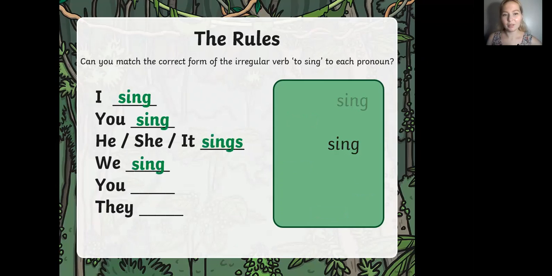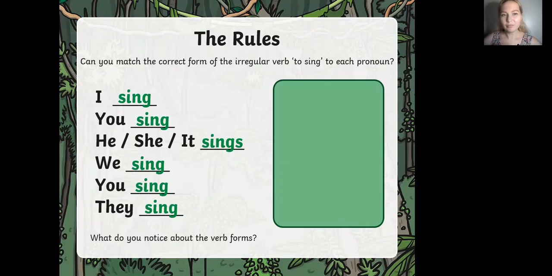Okay, the same thing we can also do with the verb sing. So I sing because I do, you sing because you do. He, she, it sings, so he sings, she sings, because he, she does. We sing because we do, you sing because you do, they sing because they do.